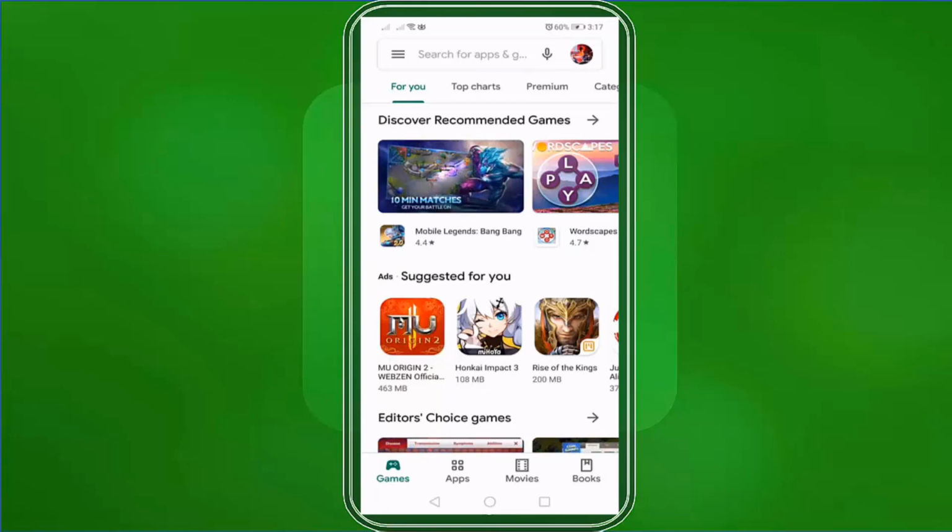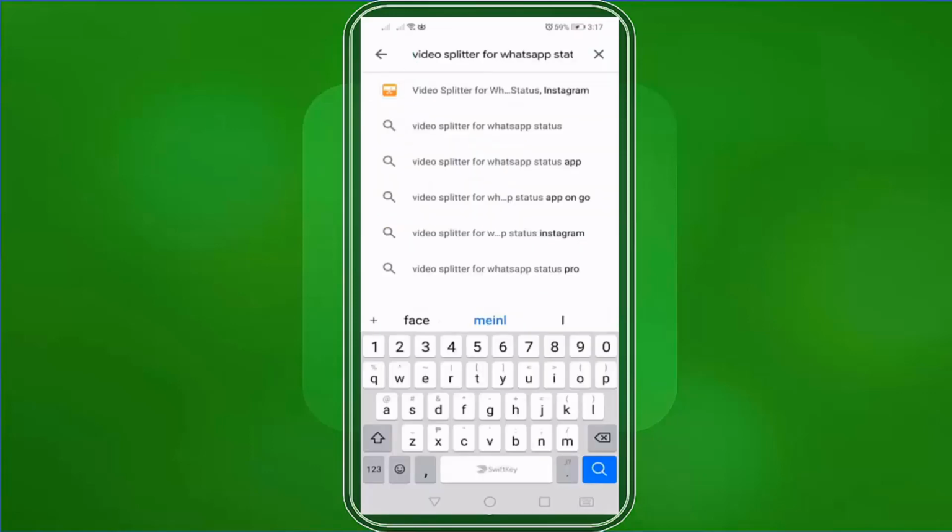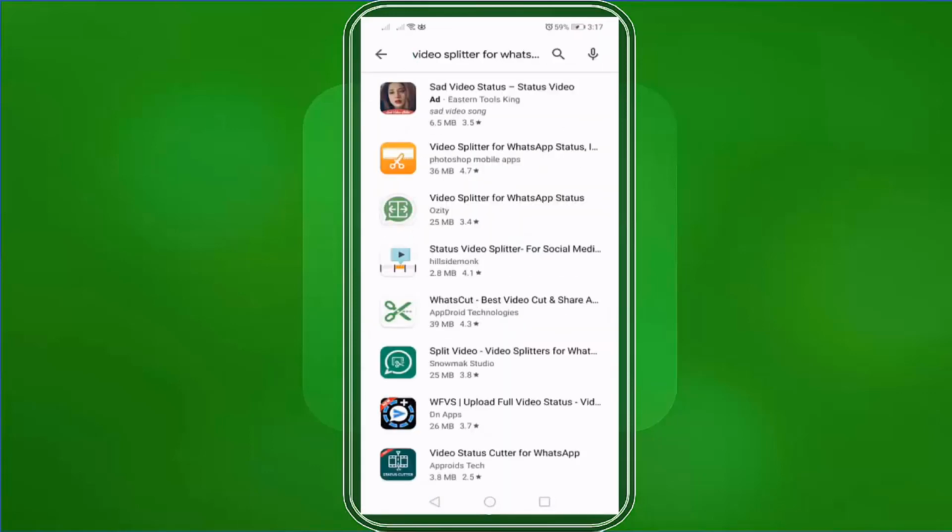On our Play Store, let's search for the app called Video Splitter for WhatsApp Status. You can see that the results here are having the same app name. Let's check this first app here.